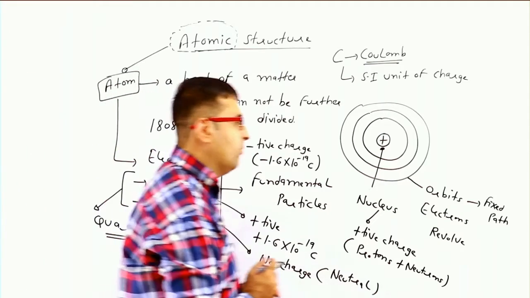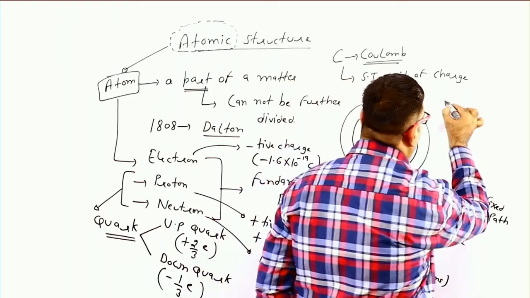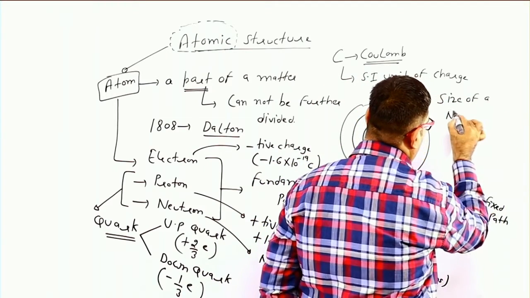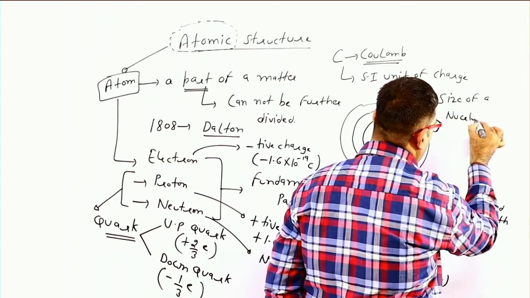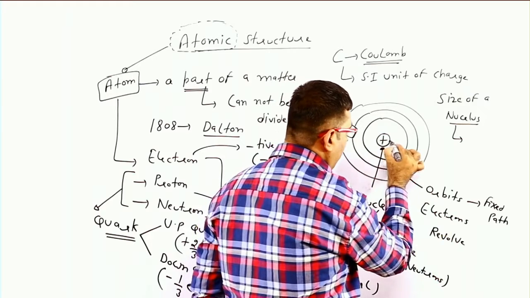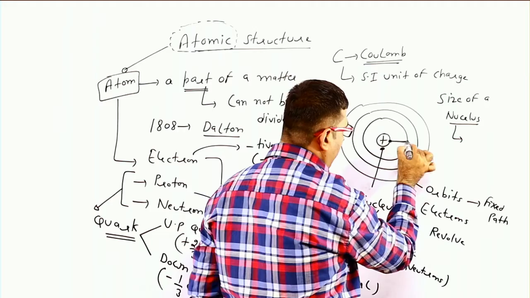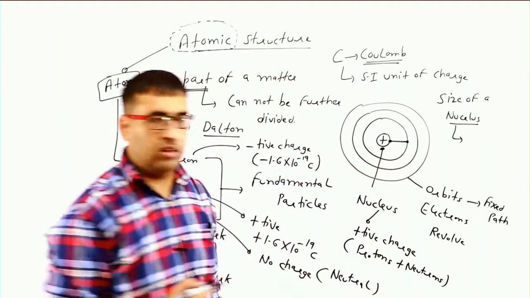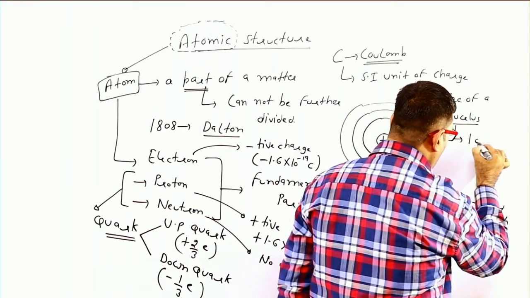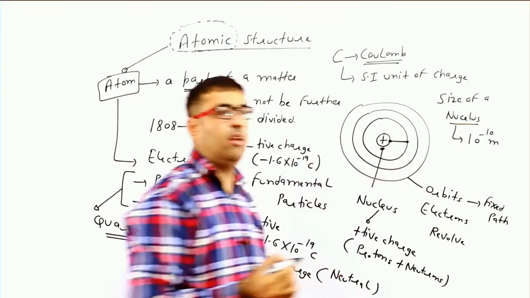Two more points we will discuss, the first being the size of an atom. If we take the nucleus, and this is our first orbit, then this distance is measured in a unit known as angstrom, which is equal to 10 raised to power minus 10 meter.